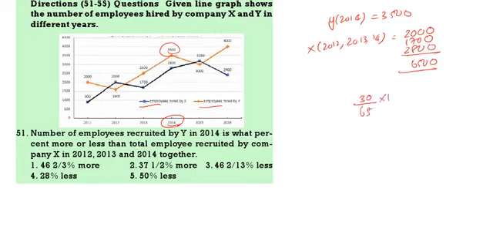So 35 by 65 into 100. 5 13s are 65, so 700 by 13 simplified, 600 by 13. 13 4s are 52, 13 6s are 78. It is 46 2 by 13. 46 2 by 13. Next question.